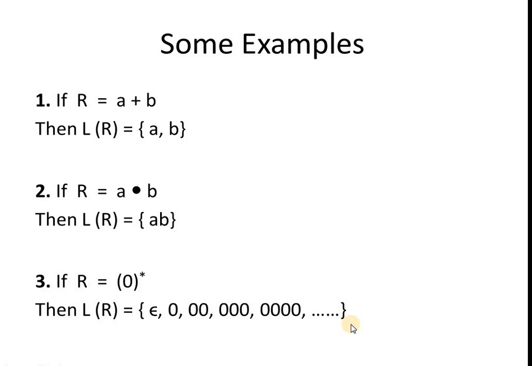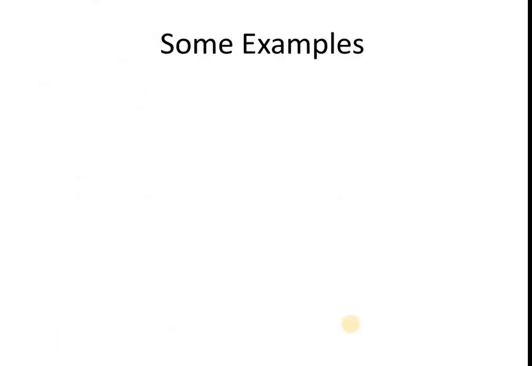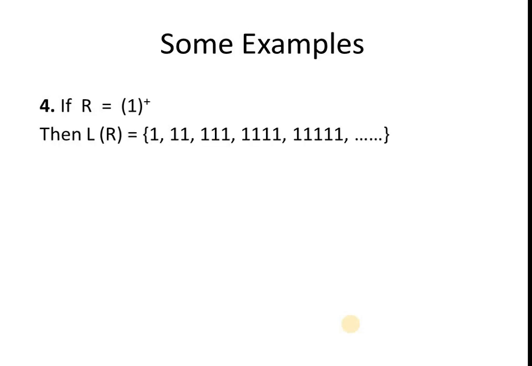The fourth example, if R is equal to 1 plus, that is positive closure, then the language of the regular expression is 1, 11, 111, and so on. That is one or more occurrences of input 1.